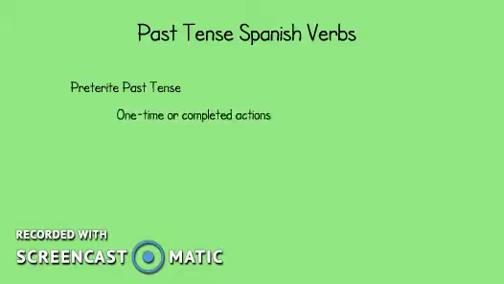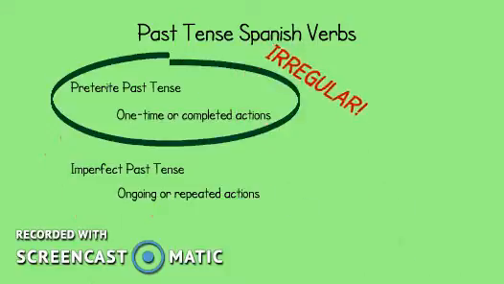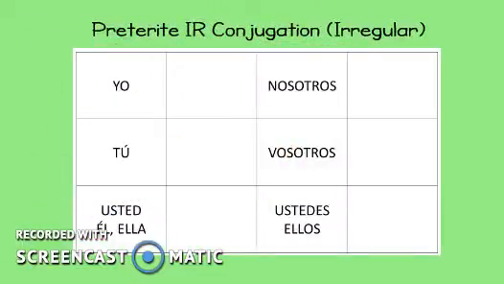There are two different past tenses in Spanish. The first is preterite past tense, which is used to talk about one-time or completed actions. And then there is also imperfect past tense, which is used to talk about ongoing or repeated actions. Today, we are going to focus on preterite past tense, especially irregular verbs in preterite past tense. Now, there are lots of irregular verbs in preterite past tense, but today we are going to look at just three. First, we are going to look at the verb ir, which means to go.